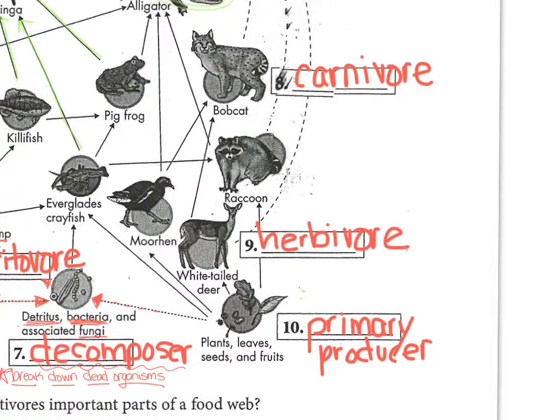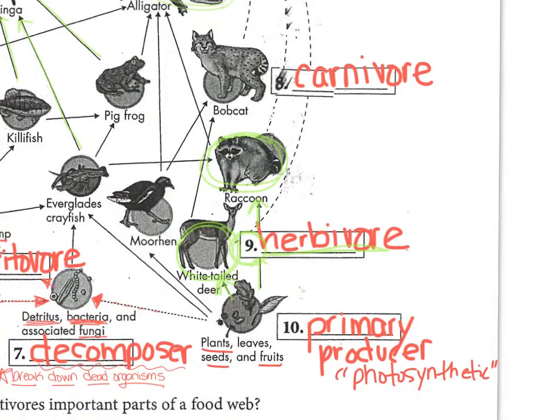As we move over to the right side of the page, number 10, the plant's leaves and seeds and fruits, those are going to be primary producers. Again, those are all photosynthetic organisms. And as we follow the arrow up towards the raccoon and towards the white-tailed deer, number 9 is actually asking for the white-tailed deer, and since the white-tailed deer only eats plants, it's going to be considered a herbivore. Now, be careful, this was not asking for the raccoon.